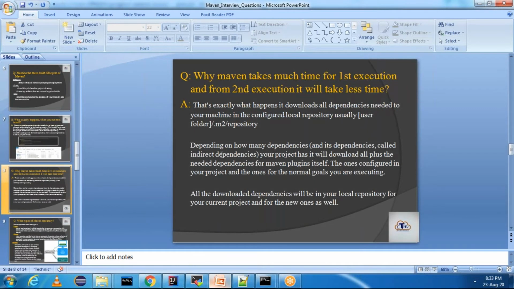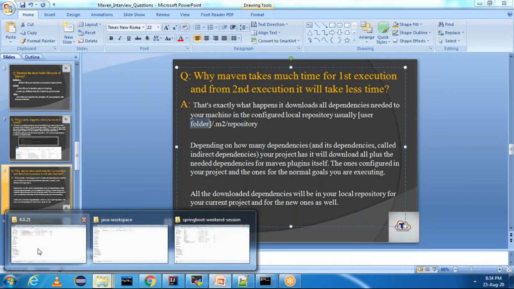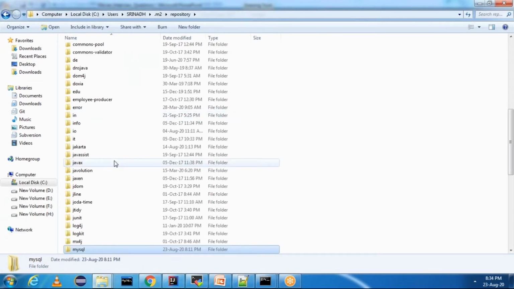Next question is, why Maven takes much time for first execution, and from second execution it will take less time? Why this takes less time? Because as I just showed mvn install, what exactly happens is, whatever the dependencies that are mentioned, it will download all the dependencies needed to your machine in the configured local repository. Usually it will be the user folder /.m2 repository. Just now I showed, right? This will be the local repository.